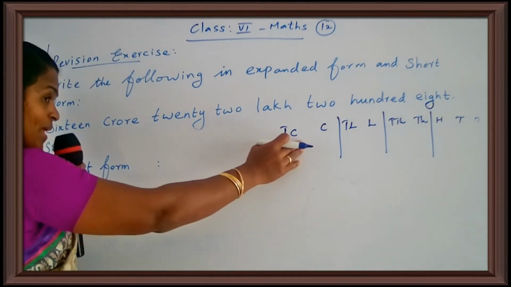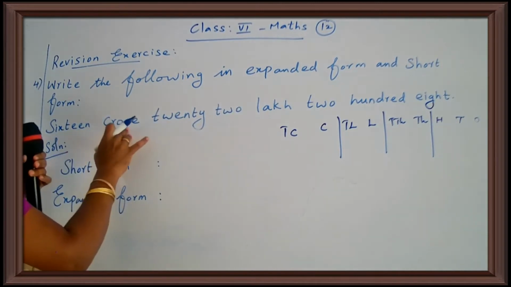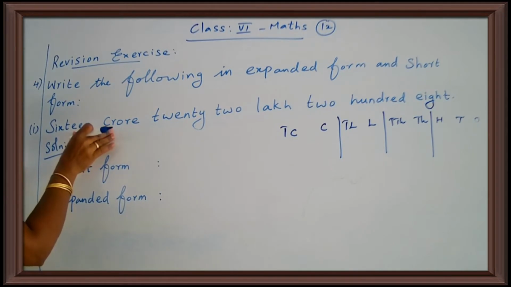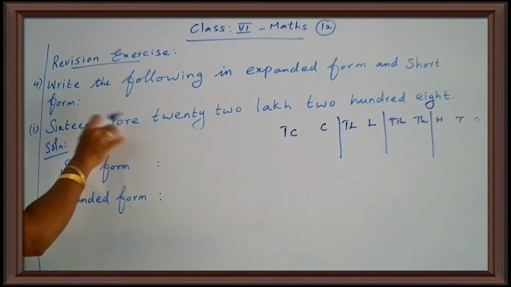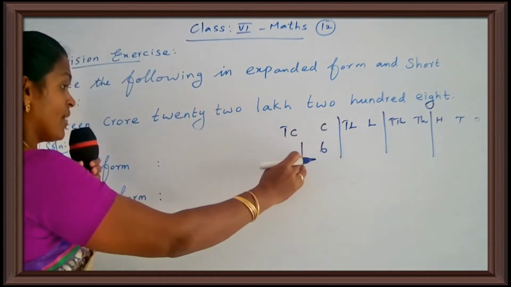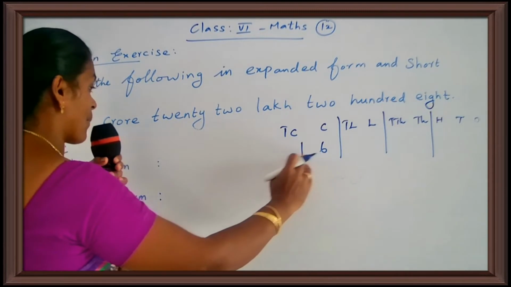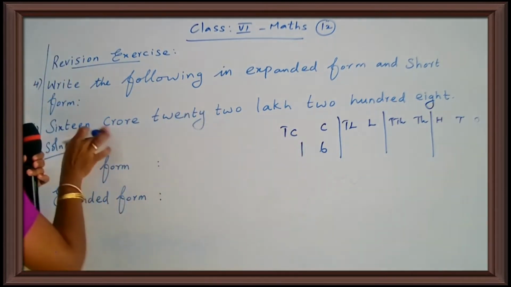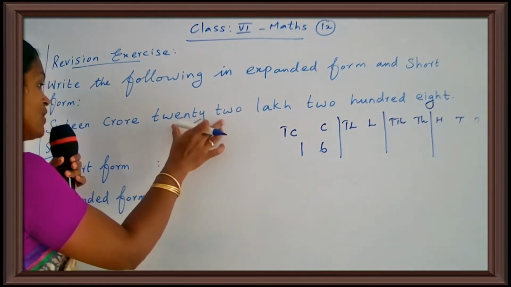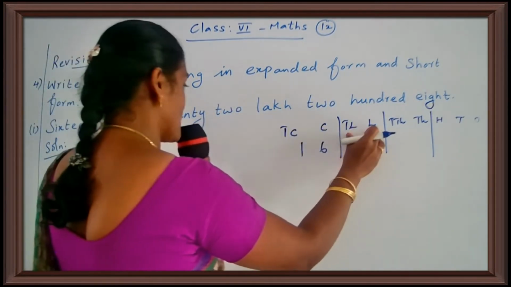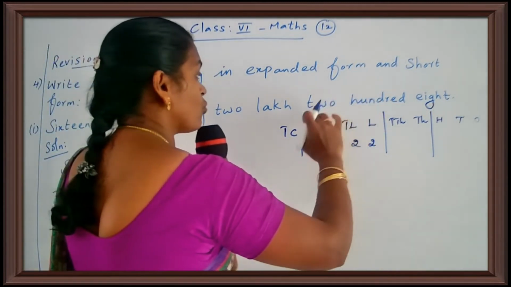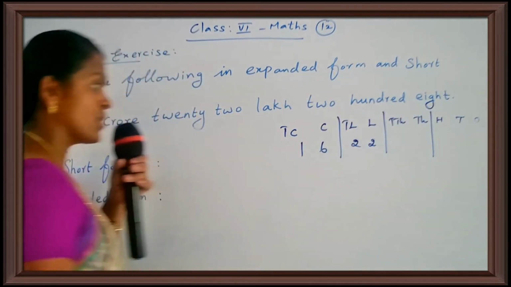Now, your question is 16 crore 22 lakh 208. 16 crore. In crore period, how much is there? 16, okay, in crore period 16. So this is the crore period. So you write the number 16. 16 crore 22 lakh. In lakh period, how much is there? 22, okay, this is lakhs period. So you write 22. So 22 lakh. Next, 208. 208 is the ones period.